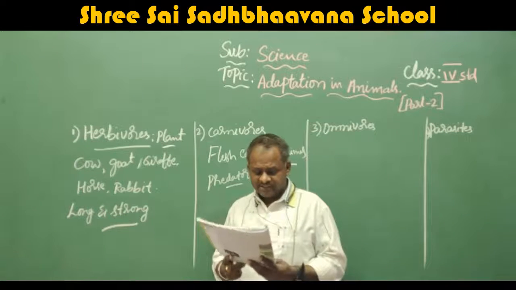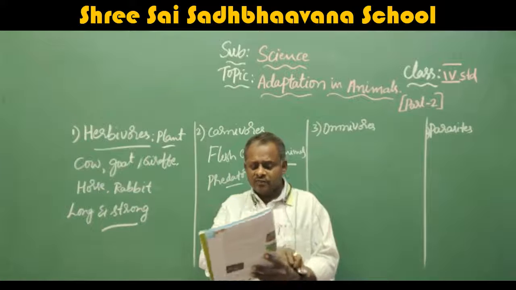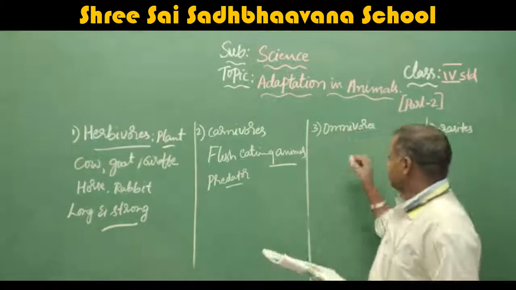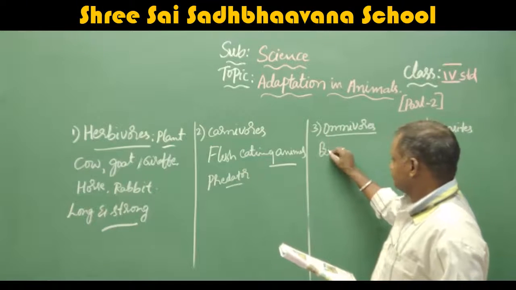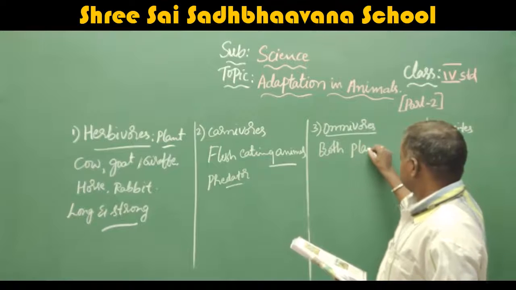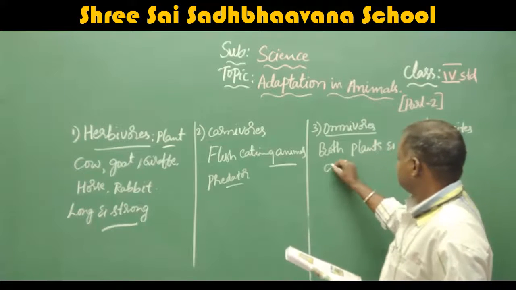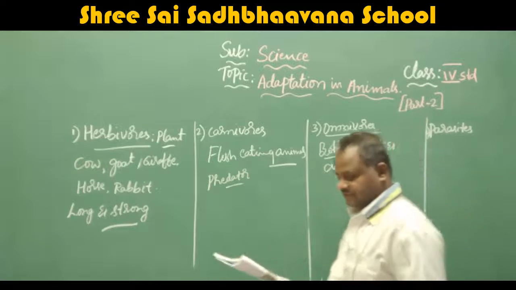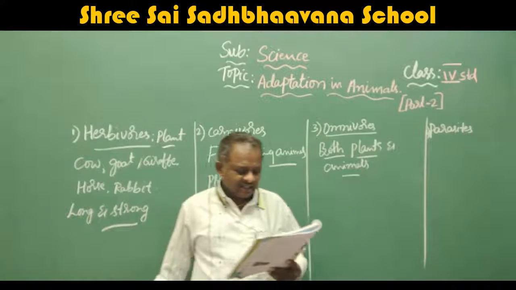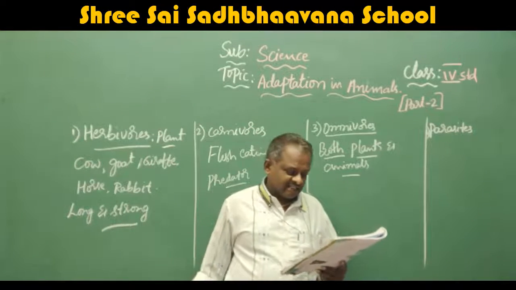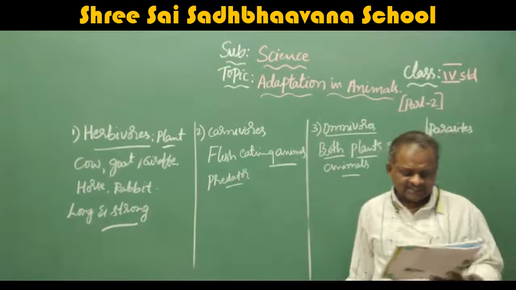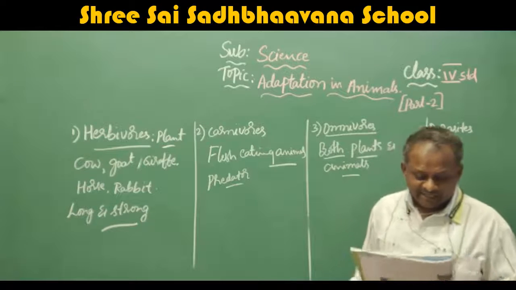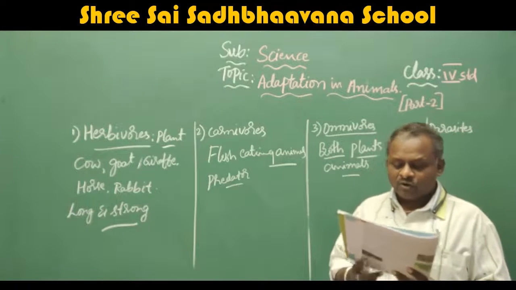Next, omnivorous. Omnivores eat both plants and animals. They are called omnivorous. I will read. Omnivores eat both plants and animals. Chickens are omnivorous. They eat seeds, but they can also eat worms. Human beings, bears, crows, and cockroaches are omnivorous.